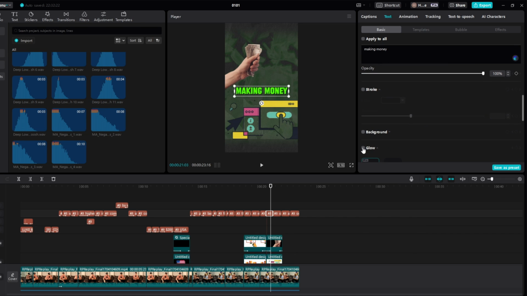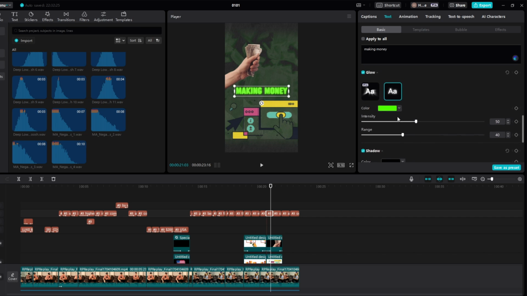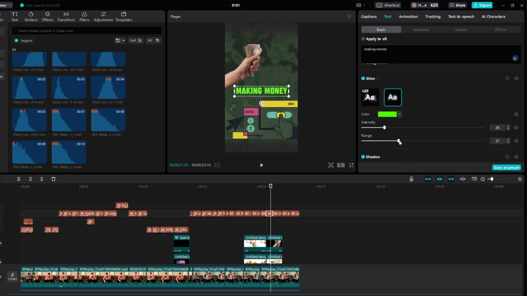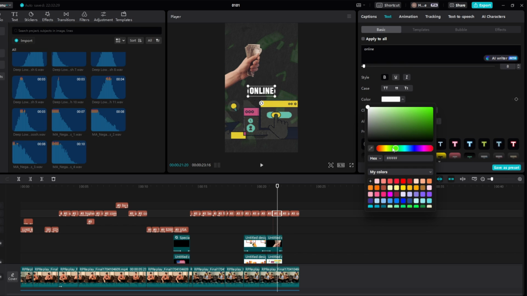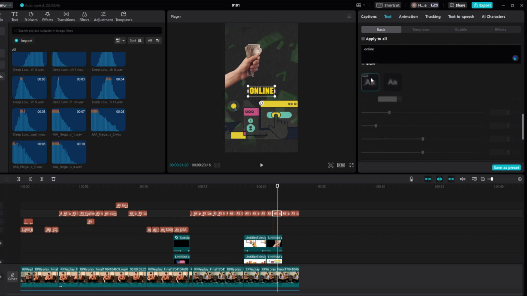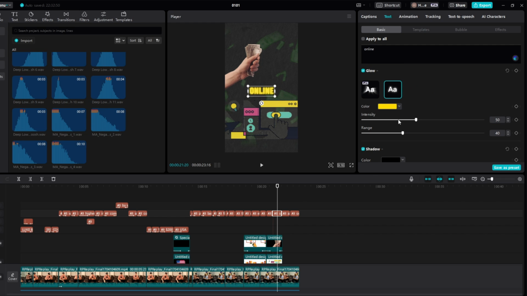Then we'll also add a glow, 25, 38, and then online we'll have yellow, just like so. And then if we come to the glow right here, we'll put this to 25 as well, and we'll put this to 38.